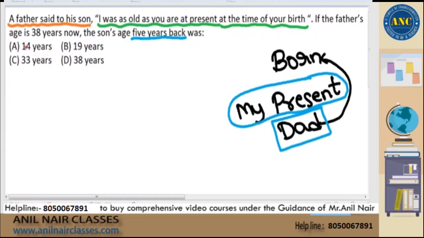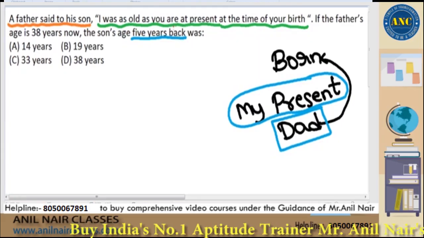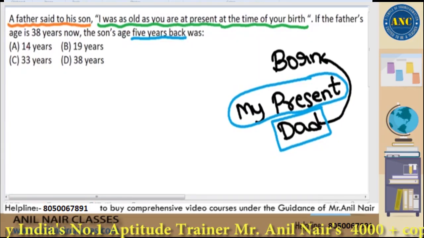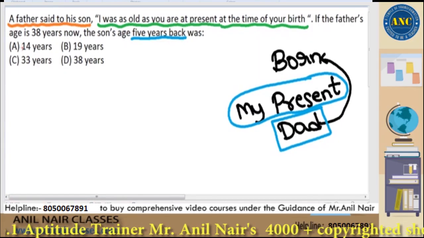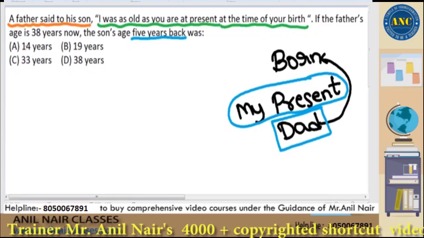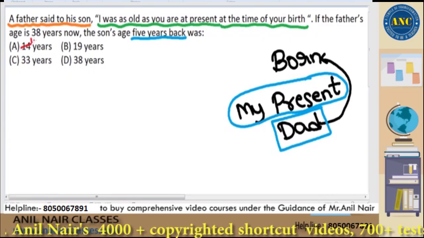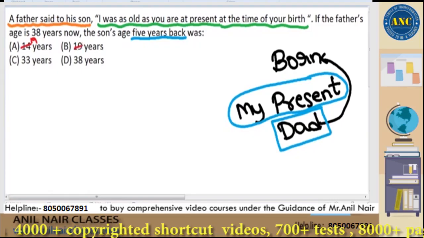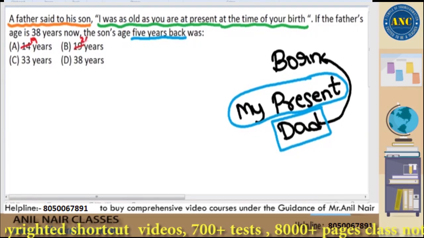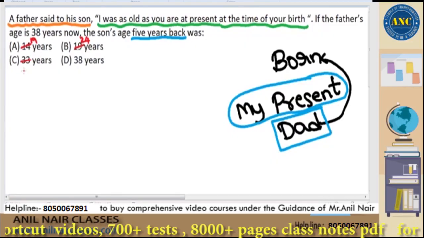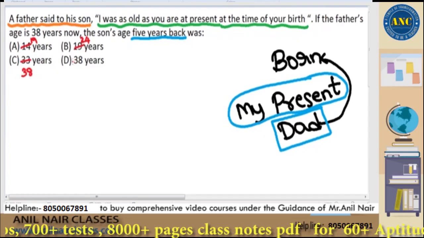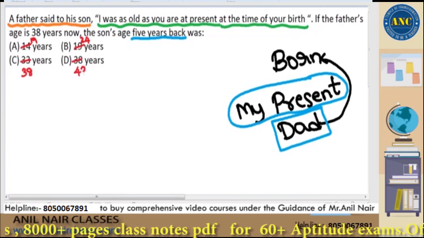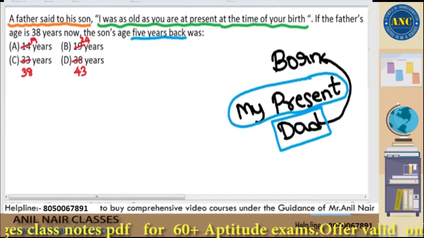Now see here. 5 years before, the options are given. I don't want to work with the past situation. Let us convert everything to the present situation. 5 years before I was 14. Right now I will be 19. 5 years before 19. Right now I will be 24. 5 years before 33. It is 38 right now. 5 years before 38. Right now it is 43. Convert everything to the present scenario.